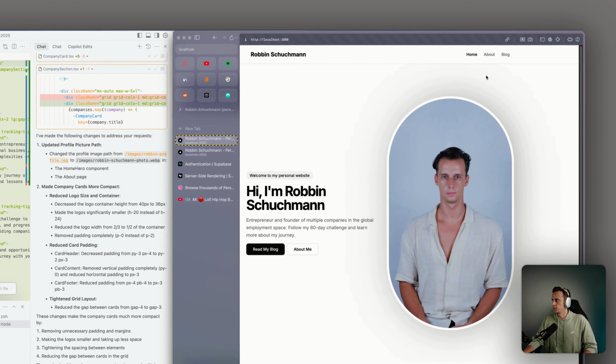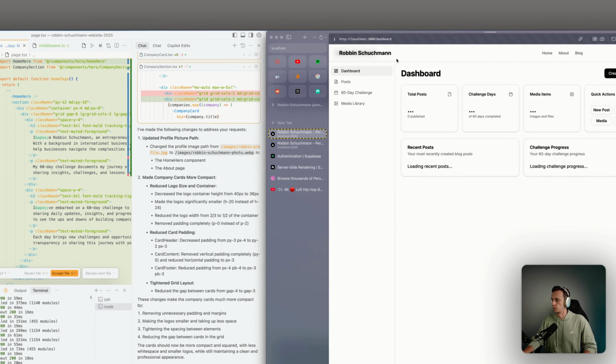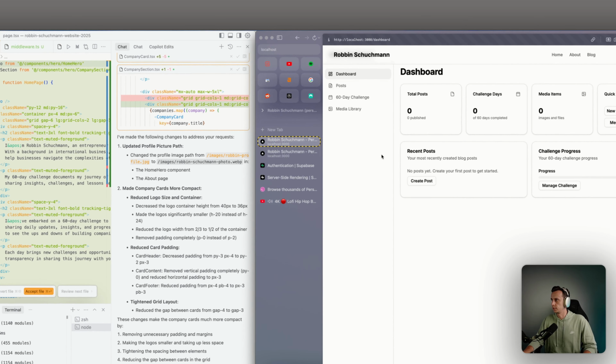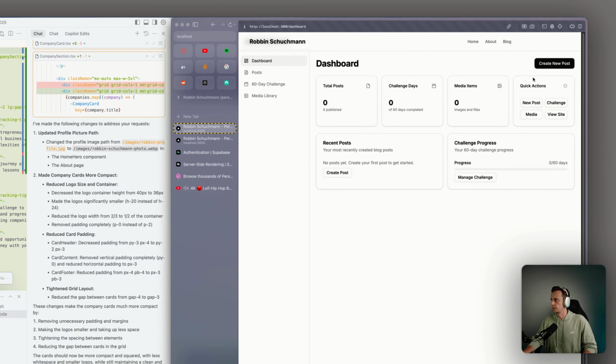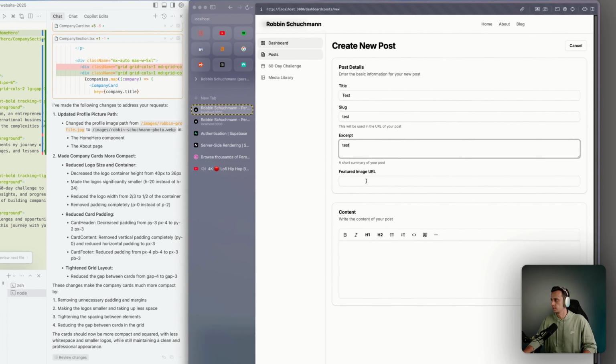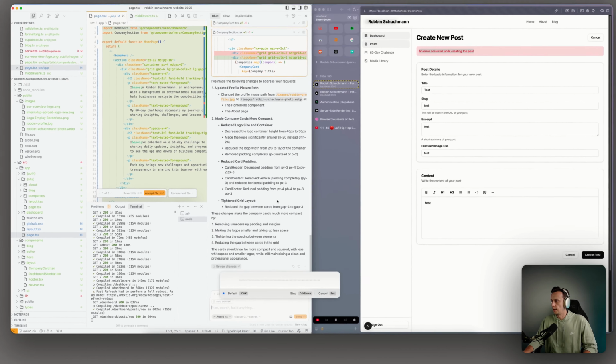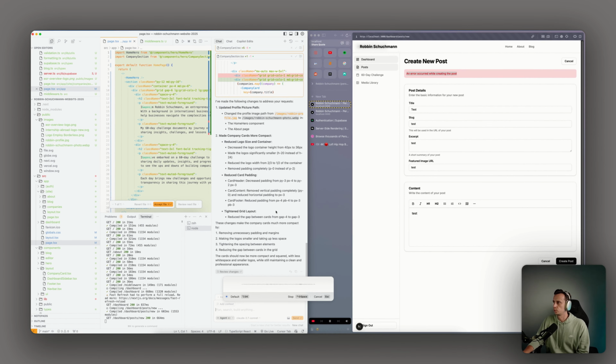Thank you. Okay, so what I want to check now is the dashboard. We should already be logged in. Yes. I'm not sure if this is already connected to the database, but basically what I want to do is test. Okay, so I'm now in the dashboard and I want to create a post. But when I press publish, I get an error. An error occurred while creating the post.